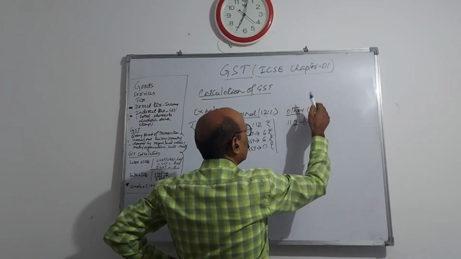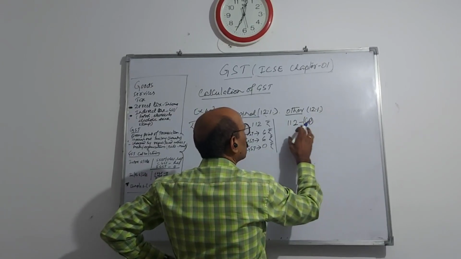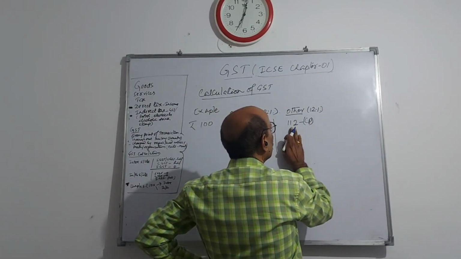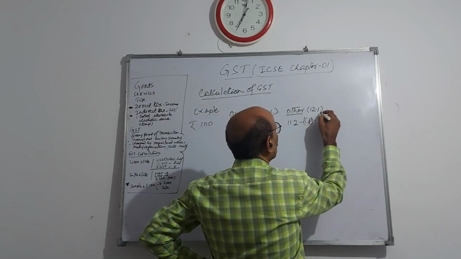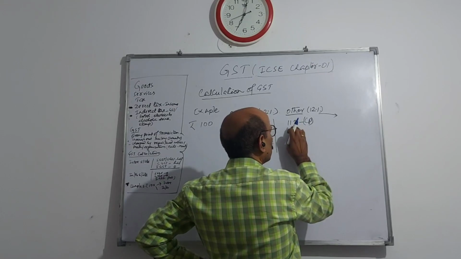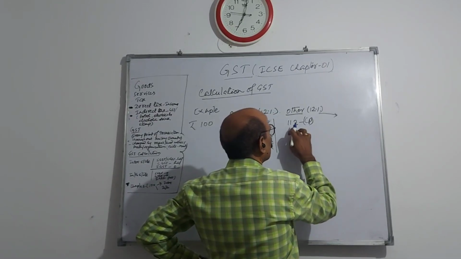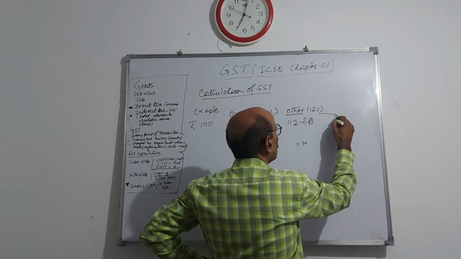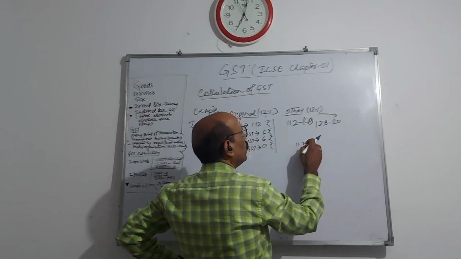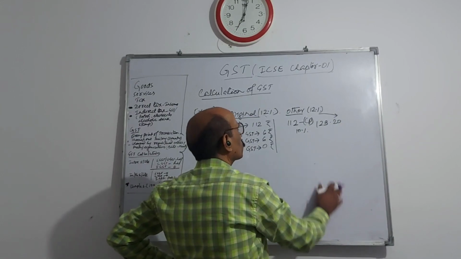Here the other dealer paid 12%, 12 rupees. He has paid this 12 rupees GST. Again, suppose after taking 10% profit, he is doing another transaction, selling. 10% of 12, like this, so do plus, that means he will sell this at 123.20 rupees. After taking 10% profit, he sold this. Okay.